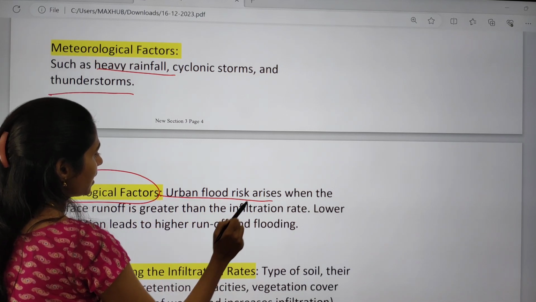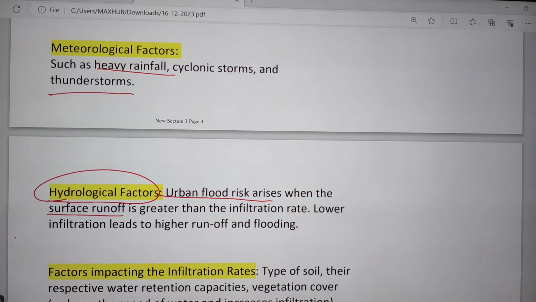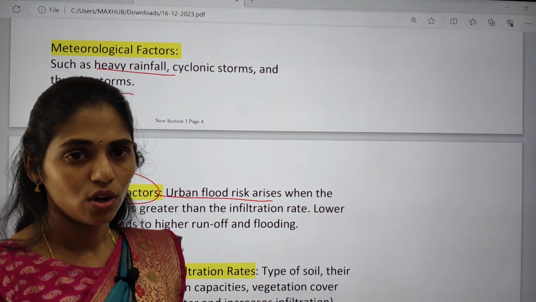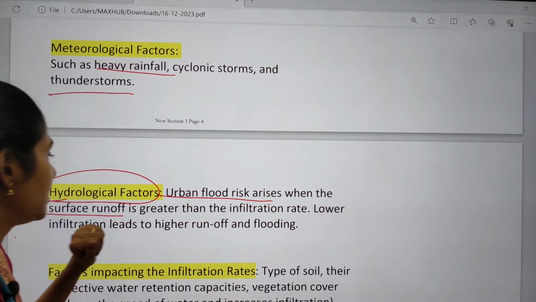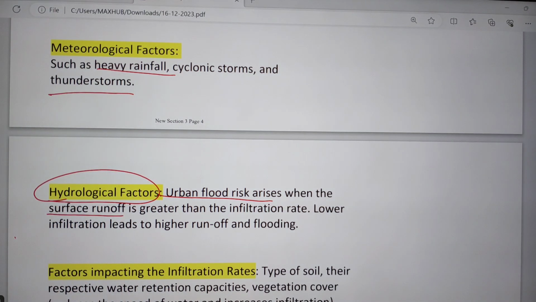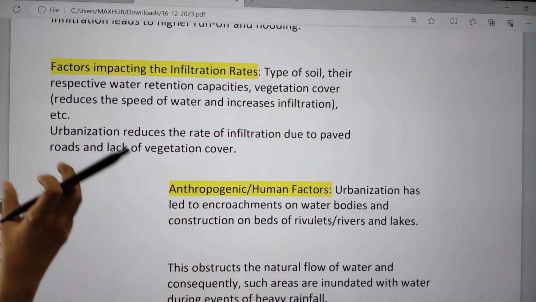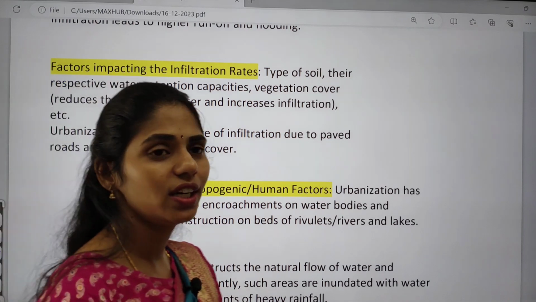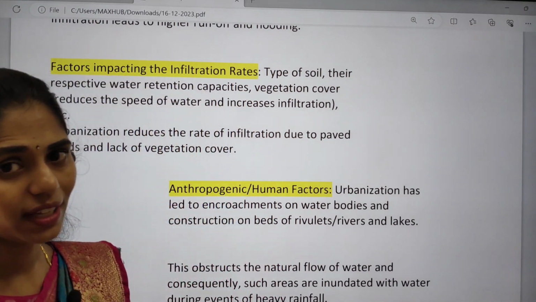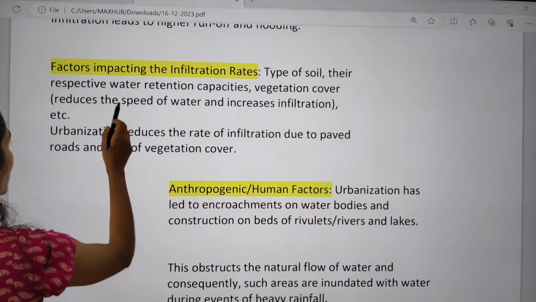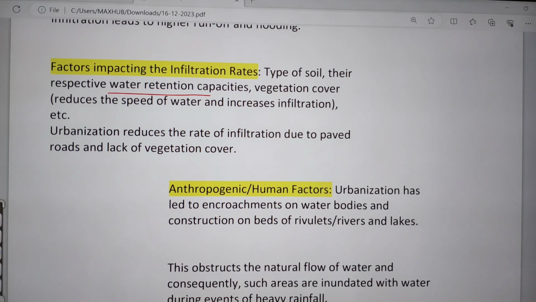So urban flood risk arises when surface runoff is greater than the infiltration rate. So the amount of water which is sinking into the ground is less. Okay, so because of this the floods will be seen, and we can see there is a low infiltration rate. And next are the factors which impact this infiltration rate, such as the type of soil, whether that soil is absorbing water or not, whether it has a good water holding capacity or not. So the type of soil is very important, and the water retention capacity of the soil, and even vegetation cover.